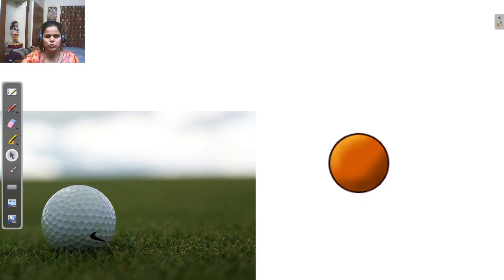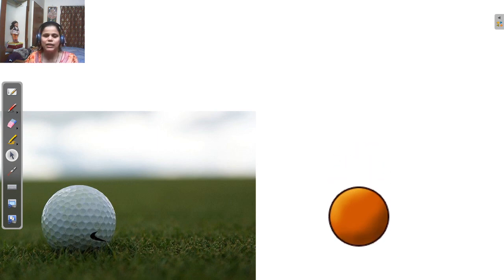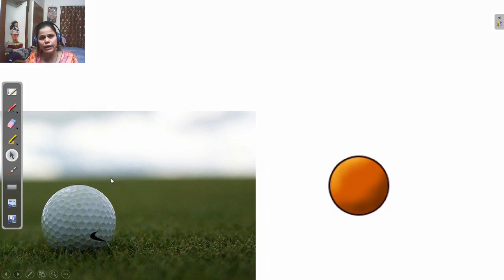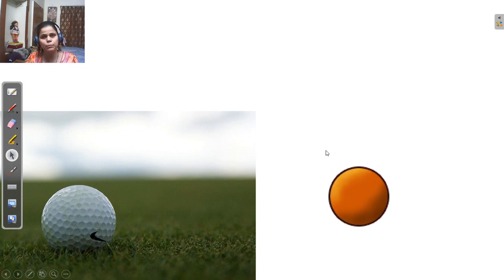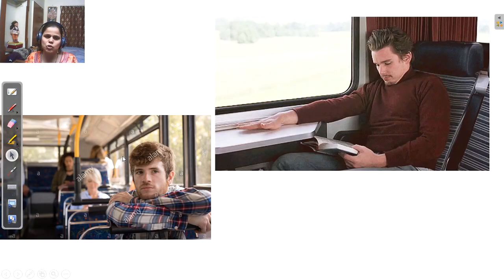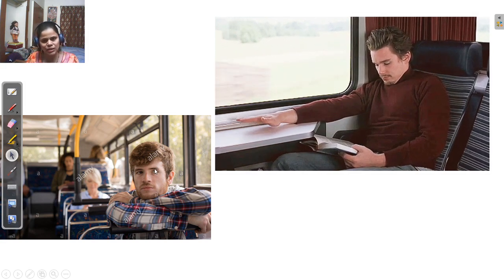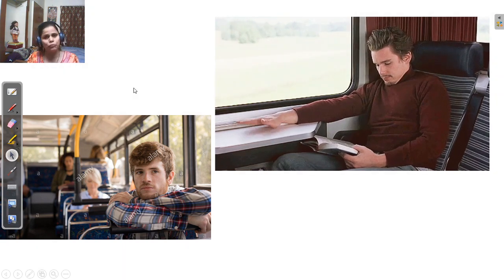First, observe these pictures. What did you observe? Yes, in the first picture the ball is at rest, and in the second picture the ball is in motion. Let's observe another picture. In this picture, I consider this man is at rest and this man is in motion. Understand? So students, how will you decide whether an object is at rest or in motion?